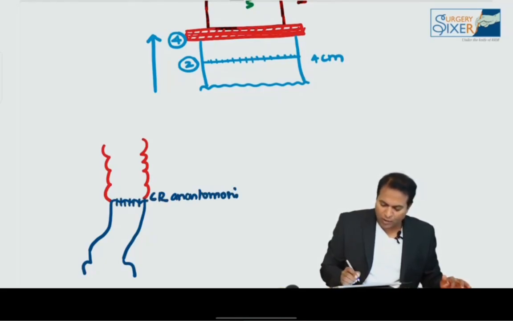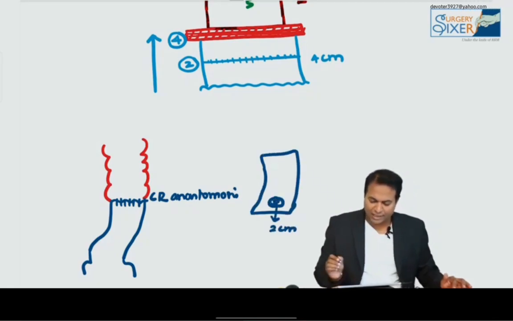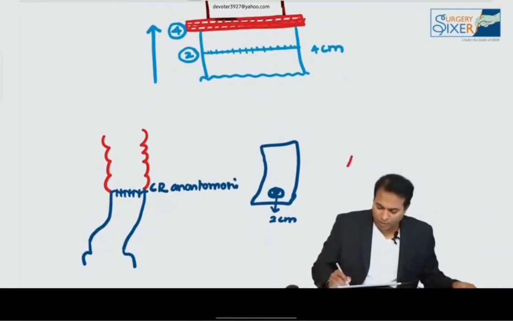So after the removal of the specimen, this is a rectal cancer which is removed by giving a 2 centimeter clearance distally, by giving a 2 centimeter rectal clearance like this. What is the name of this operation? This operation for cancer rectum is known as anterior resection operation.